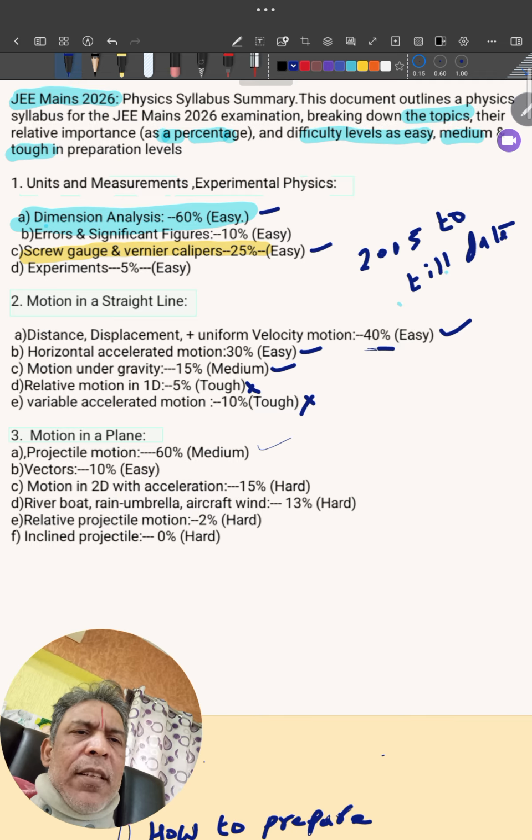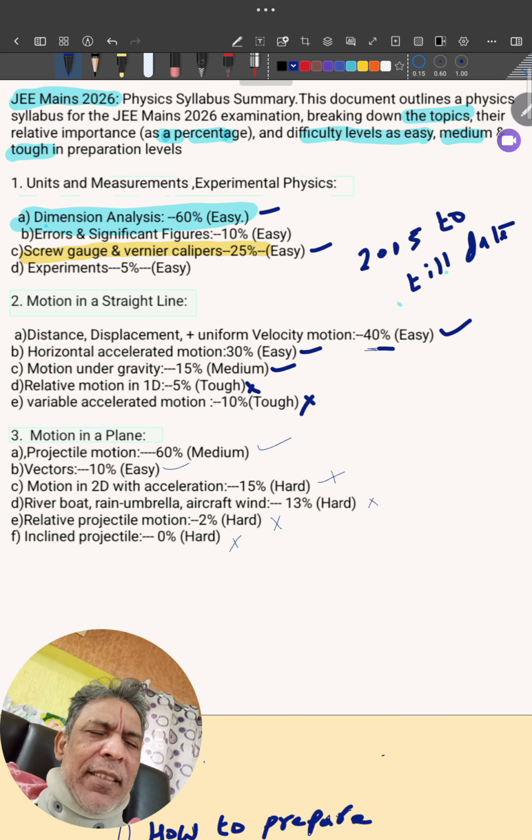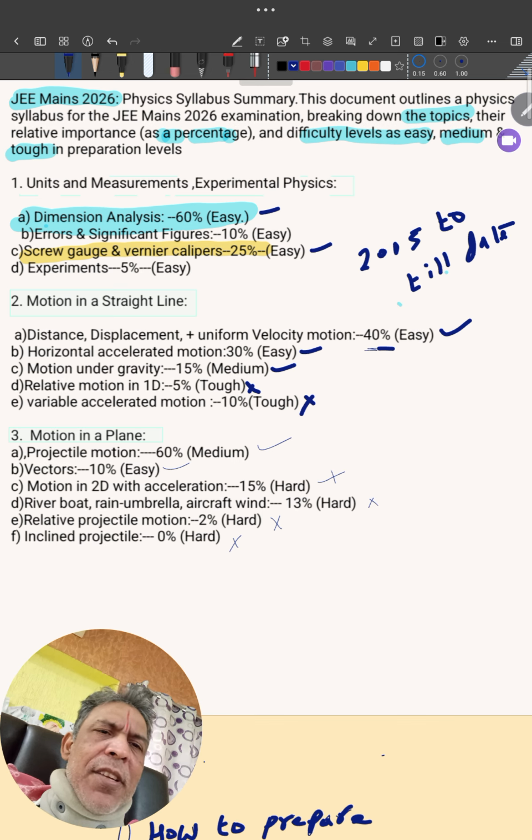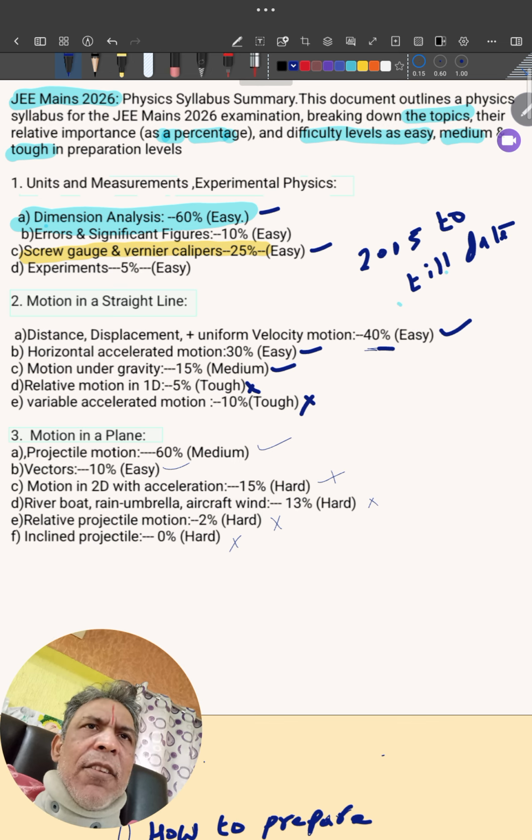So what are the topics which will be very helpful for you in the exam? Projectile motion. Okay, fine. I think vectors, these two things will trouble you. So in motion in a plane, at least revise projectile motion. Definitely those problems you can manage. And these things, as you are finding very difficult, you can skip.